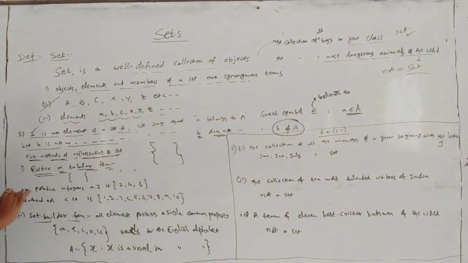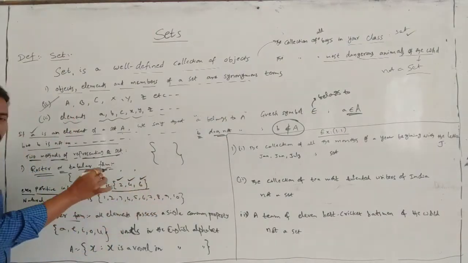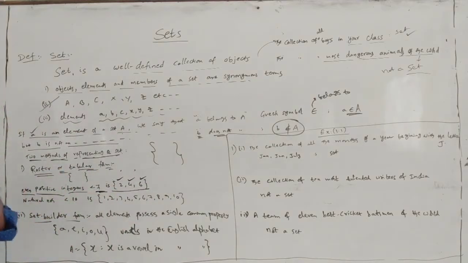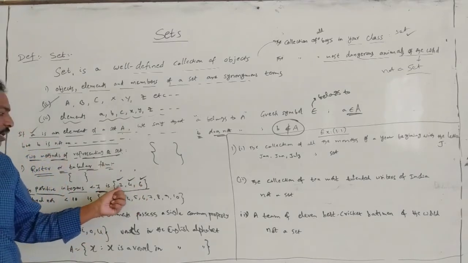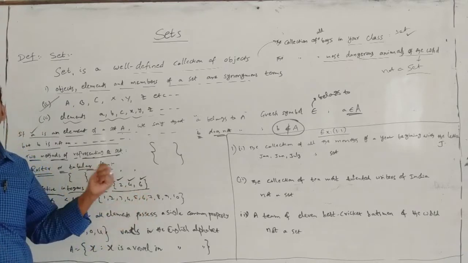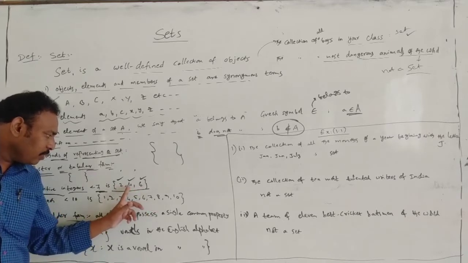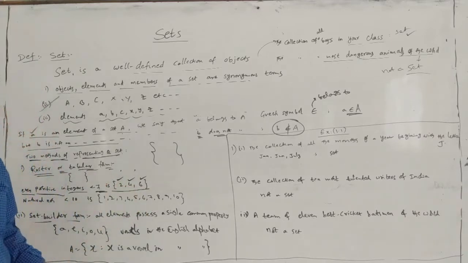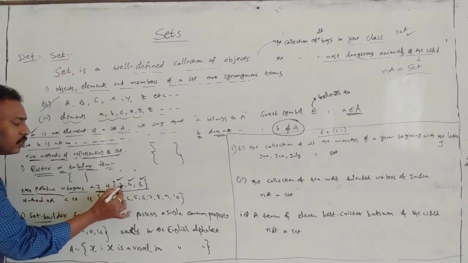Here is one example. The set of all even positive integers that are less than 7 is {2, 4, 6}. In this method, the elements, which are the objects or members of the set, are separated by commas. Write all the elements corresponding to the given condition, even positive integers, then you can write 2, 4, 6.